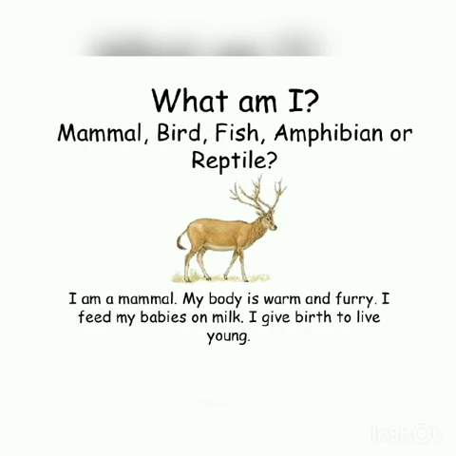Now, you all can see it's a reindeer. Everyone can identify the animal easily. So let us see what this reindeer has to say. It's saying, I'm a mammal. My body is warm and furry. I feed my babies on milk. I give birth to live young. That means it gives direct birth to the young one.